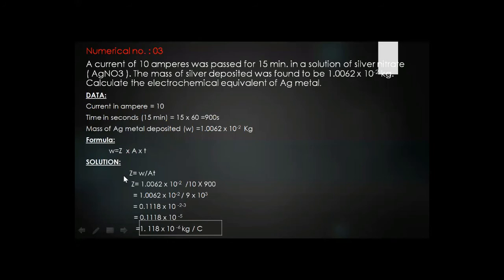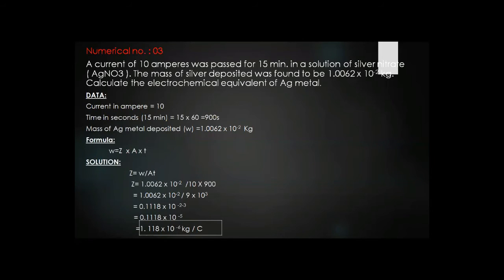So Z is on one side, equal to W over A times T. A and T were in the numerator, and after changing the formula they become the denominator. So now our formula is Z equals W over ampere and time in seconds.